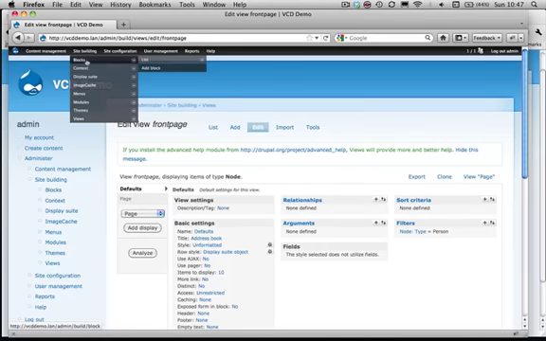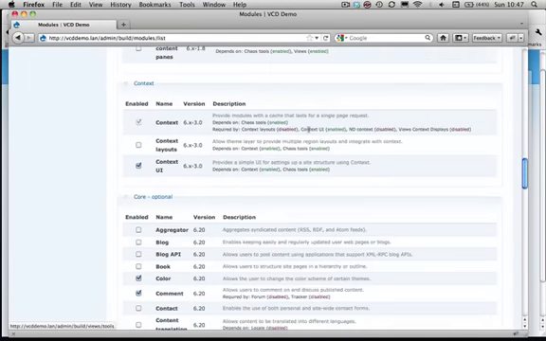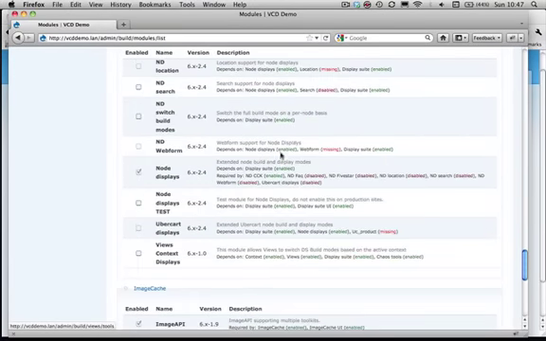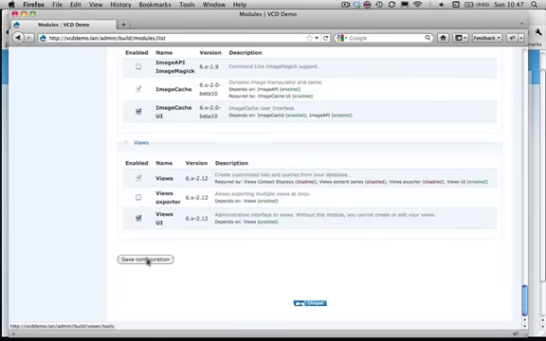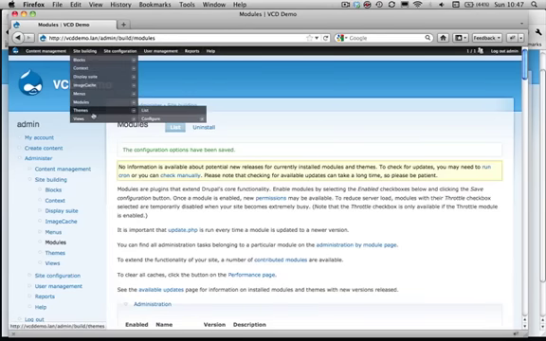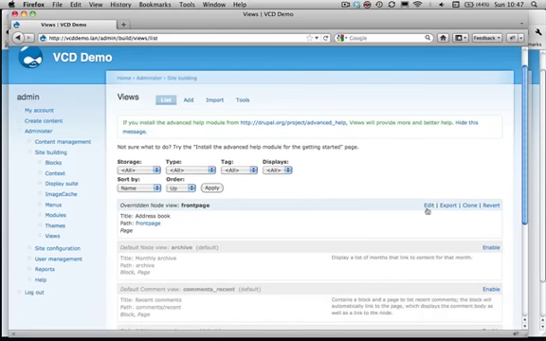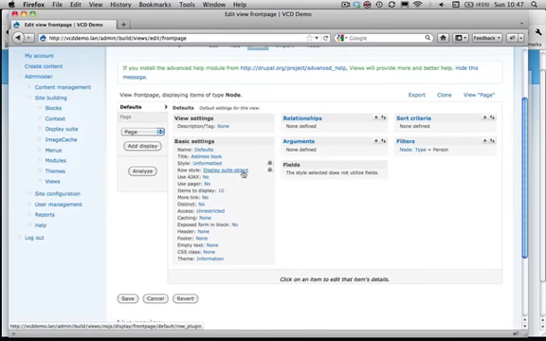So let's go to site building, modules, list. Let's enable the module, views context displays. Let's save the configuration. Alright, let's go back to site building, views, list. Let's check out our view again. We have a row style display suite object.